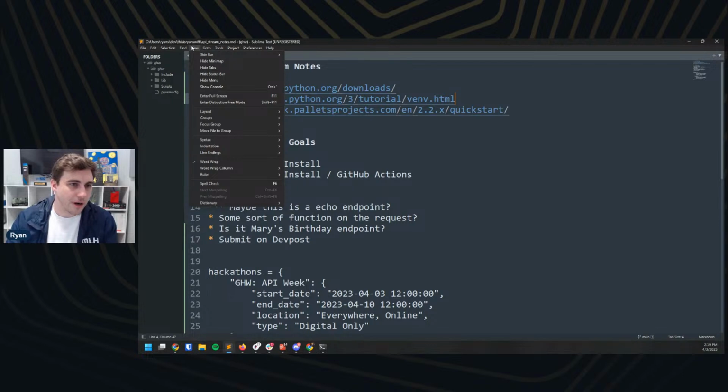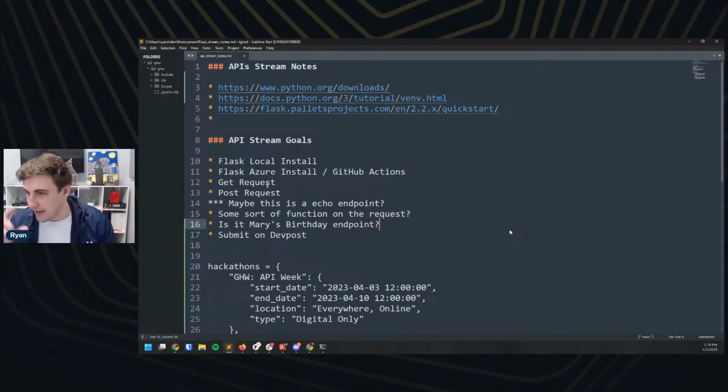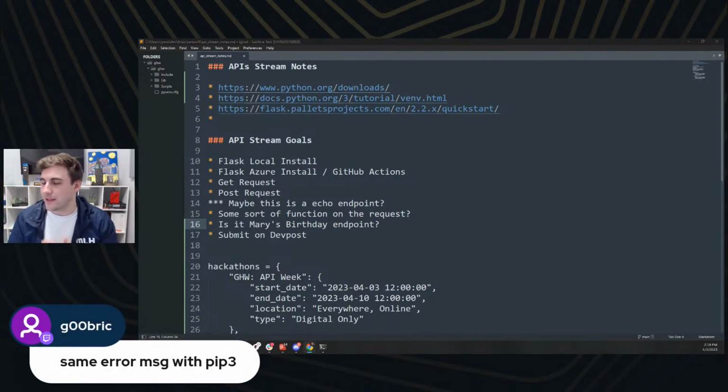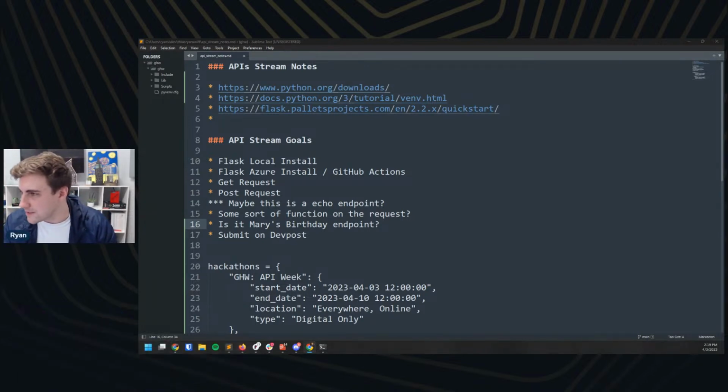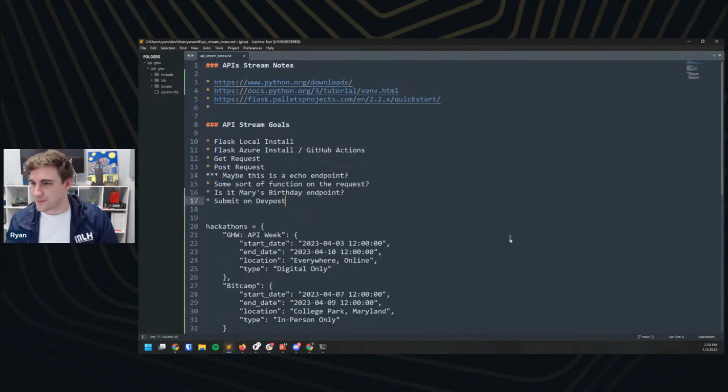I'm actually not sure on the zoom there. I can zoom the text in the editor, but I don't know about zooming the sidebars and stuff. Someone is saying Control Plus, but Control Plus is just for the text itself, or the editor itself, not for the actual viewfinder. So I see somebody here having that error with pip3. My assumption is that you don't have pip installed. Let's see here. Control Shift plus plus, they say. Okay, hang on. Nope, that just makes it smaller.